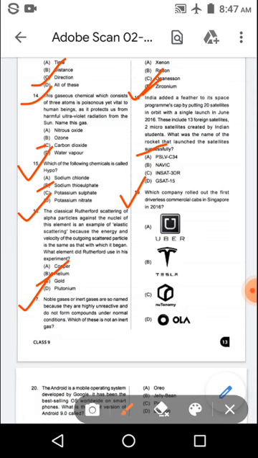Second option is Tesla. Third option is nuTonomy. And the last option is Ola. The right answer is option C, nuTonomy.